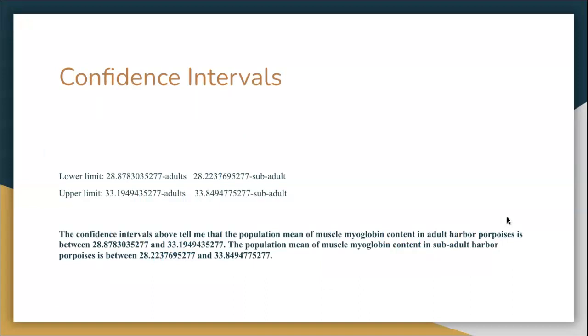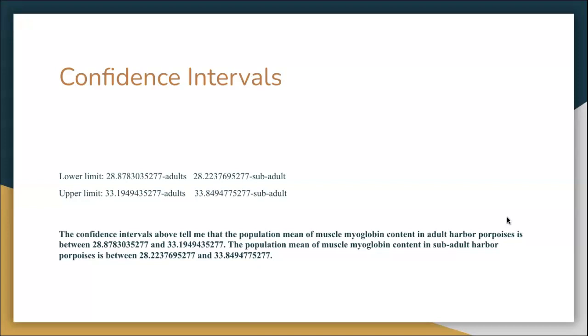The lower limit for adults was 28.8783035277, and the upper limit for adults was 33.1949435277. The lower limit for subadults was 28.2237695277, and the upper limit for subadults was 33.8494775277. The confidence intervals above tell me that the population mean of muscle myoglobin content in adult harbor porpoises is